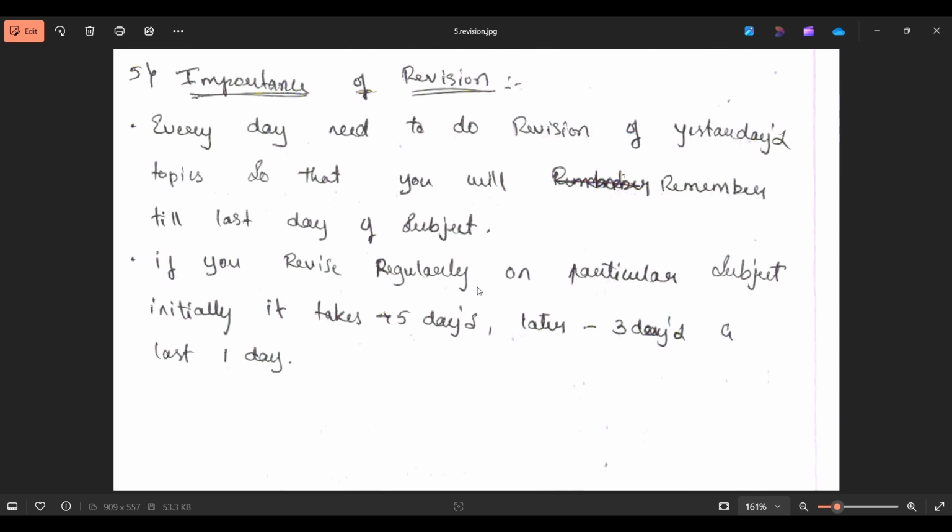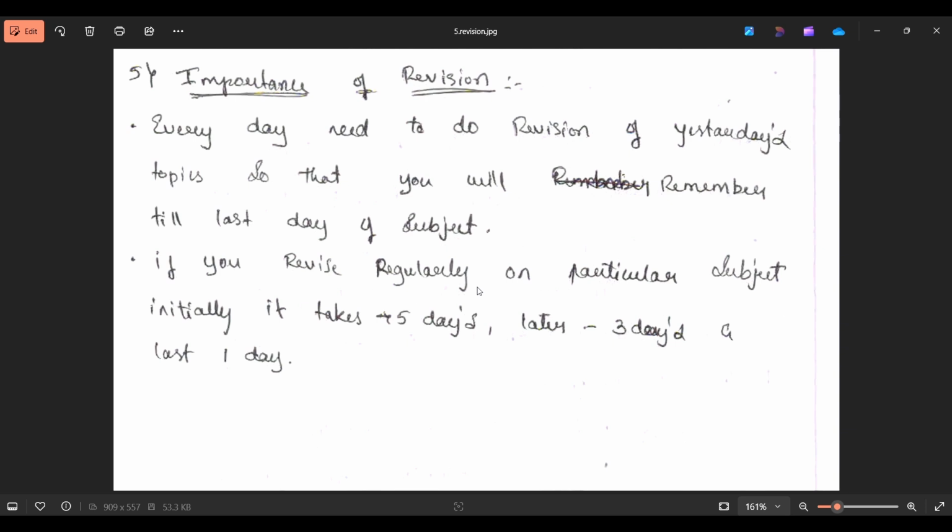Every day you need to keep some time for revision. Whatever you have read today, you should revise tomorrow.